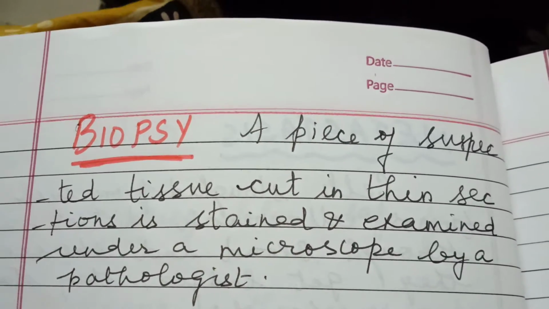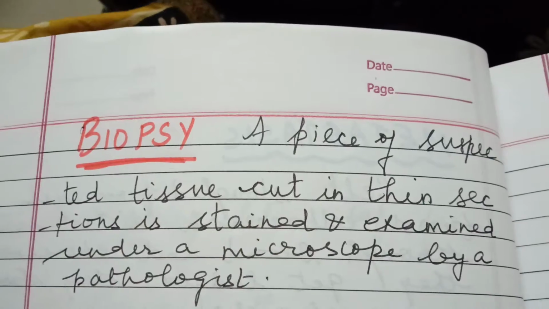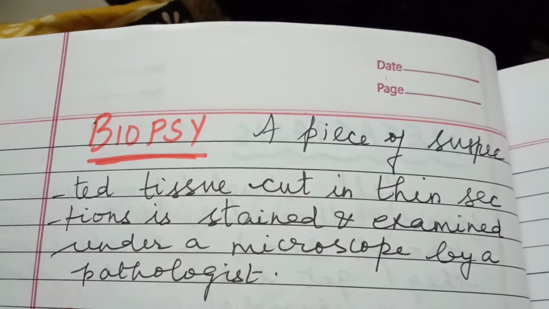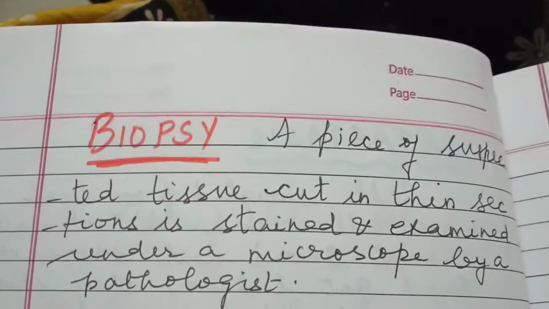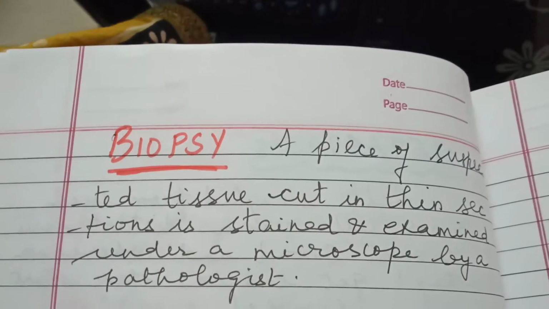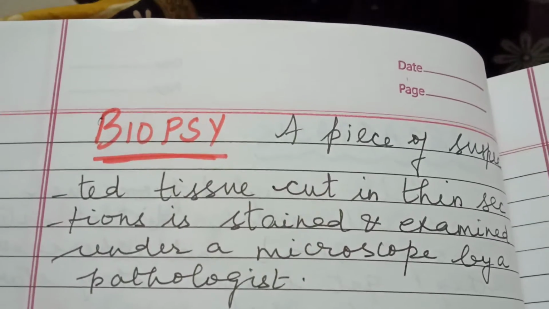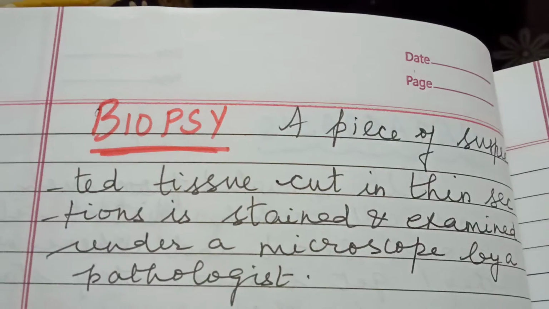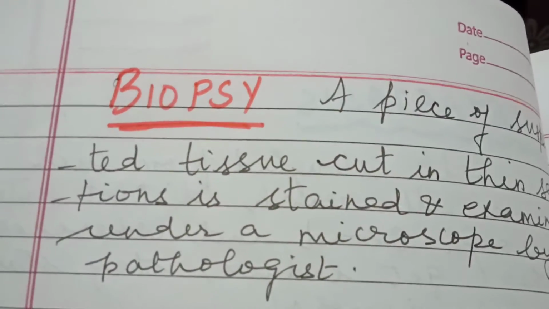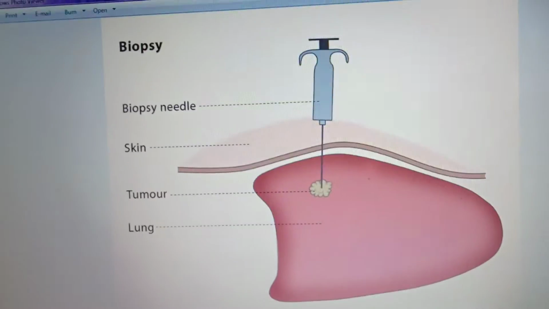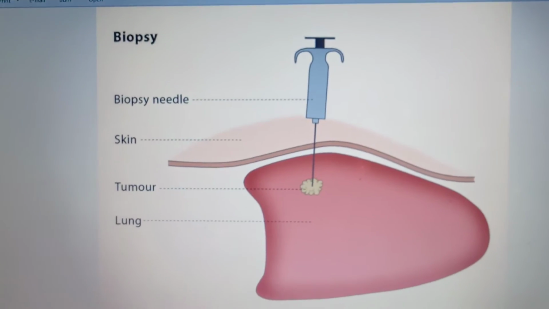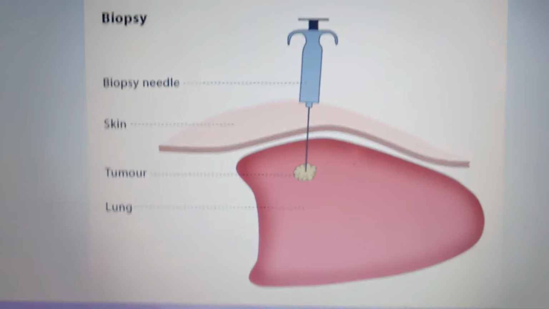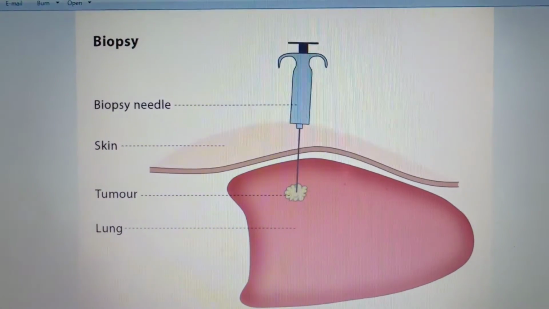Okay, in biopsy, I'll tell you what they will do. A piece of the suspected tissue is cut into thin sections, stained, and examined under a microscope by a pathologist. Who's a pathologist? A scientist who studies the cause and effects of diseases. He will find out whether there is any abnormality. They have the needle, with which the stained tissues can be taken and examined under the microscope by a pathologist.